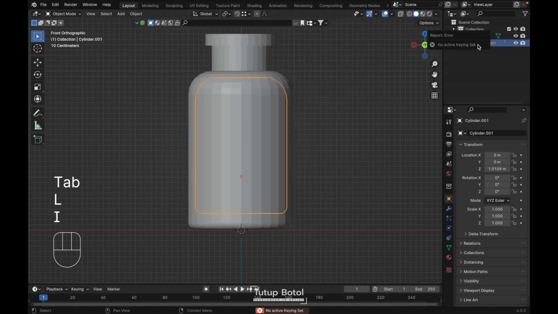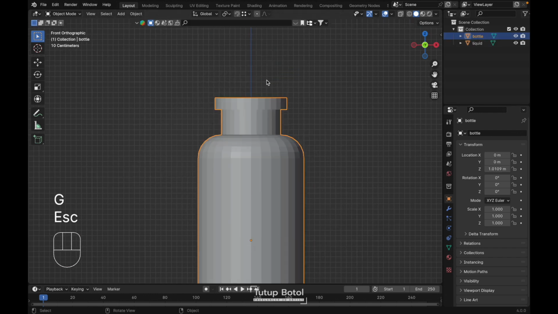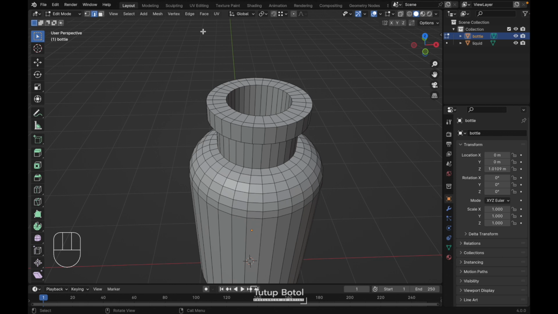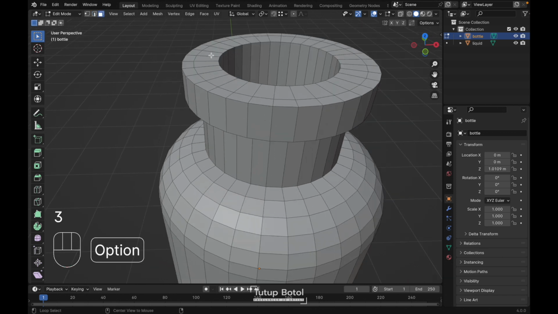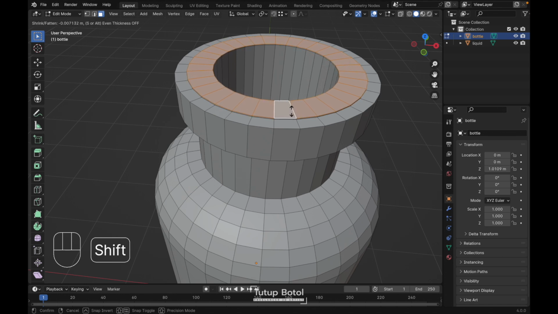Name this one liquid, and this one bottle. Select our bottle. Tab to the edit mode. Press Ctrl R, add a loop cut over here, just like this. Press 3 on your keyboard, change it to the face mode. Select all of these faces, press Alt E. Extrude faces along normals. Extrude it up a little bit like this.